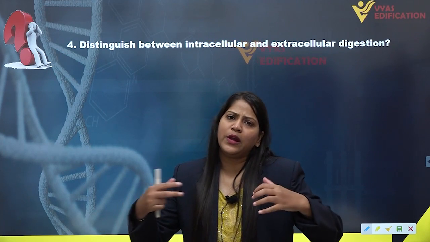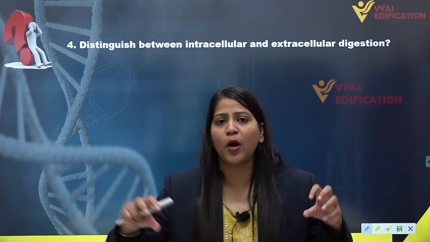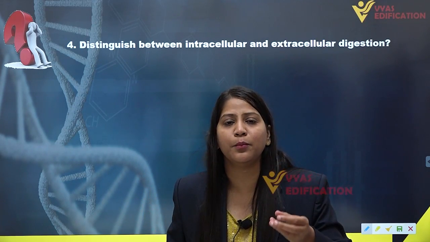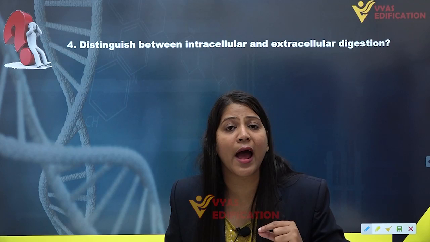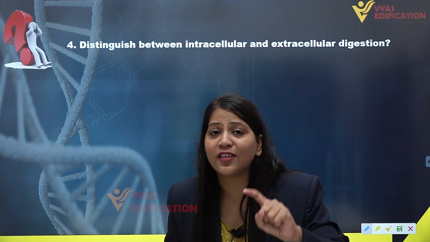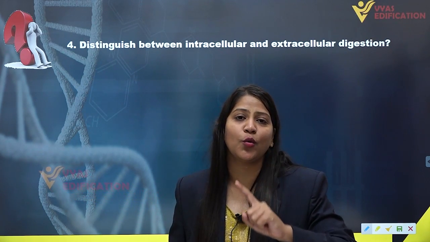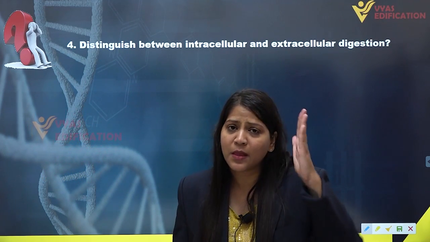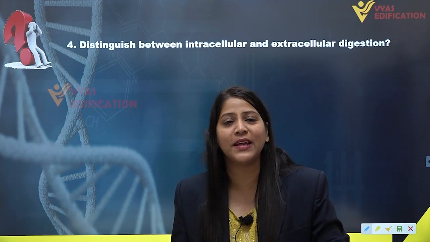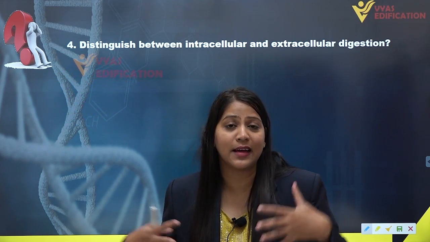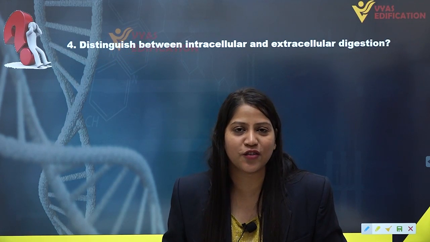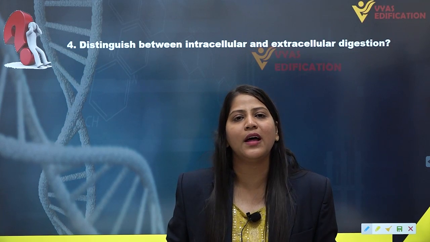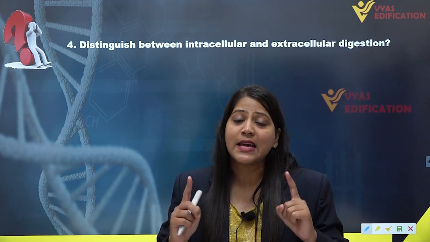In the digestive system or alimentary canal, there is a space, a lumen, present inside. That space is known as the lumen of the alimentary canal, and the breaking down of food is happening inside the lumen of the alimentary canal in us. This kind of digestion, occurring outside the cell in the lumen of the alimentary canal or digestive tract, is known